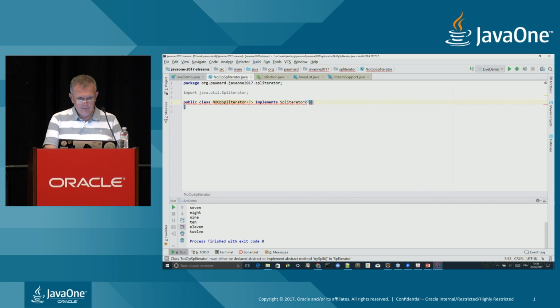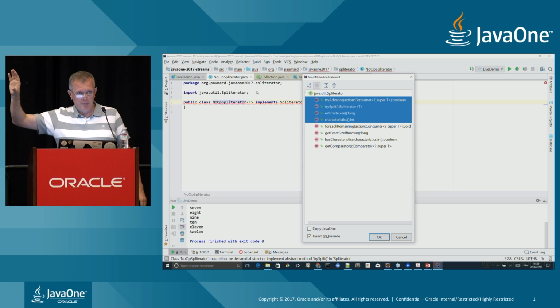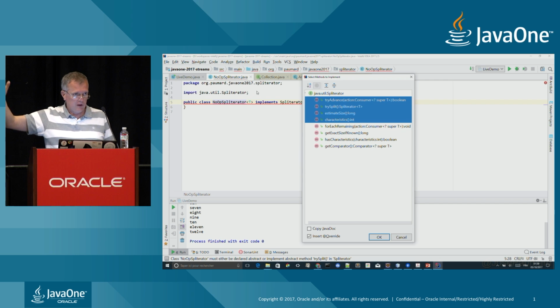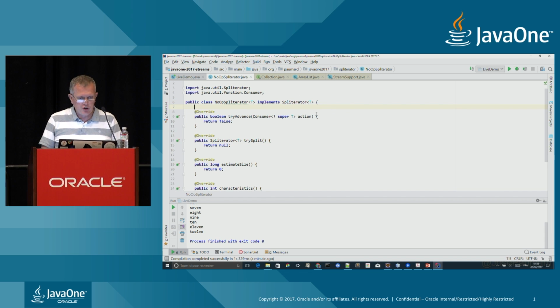Spliterator of T. Right? What do we have here? We have, in fact, a collection of methods to implement, which are abstract methods. There are 4 of them. And 4 other methods that are default methods that we do not need to implement in a first step. All right? We will look into that more precisely because there is a trap in that. Okay, so this is our basic implementation.